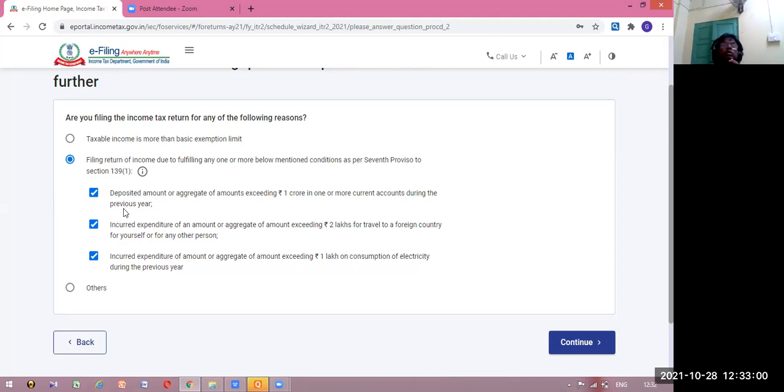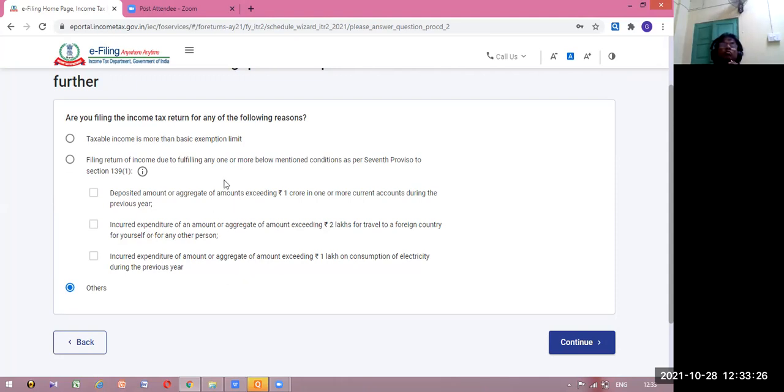And if there is any other reason for submitting the return, then you tick others. So there are 3 options. Number 1, taxable income is more than the exemption limit. Then these points: more than 1 crore deposited in current account, more than rupees 2 lakh on foreign travel, and more than rupees 1 lakh on electricity consumption.